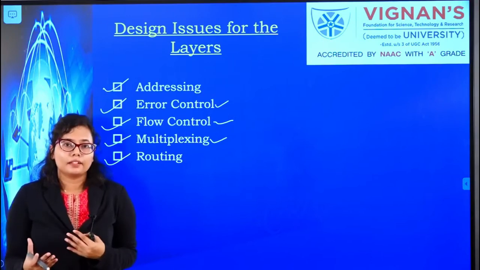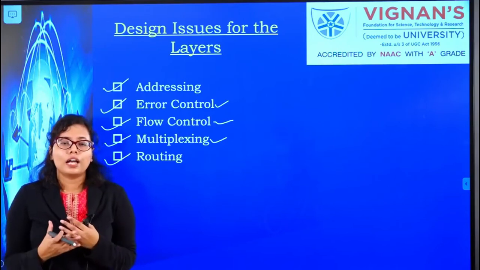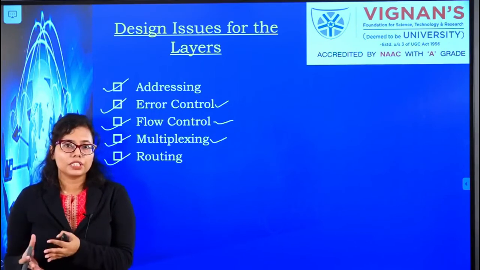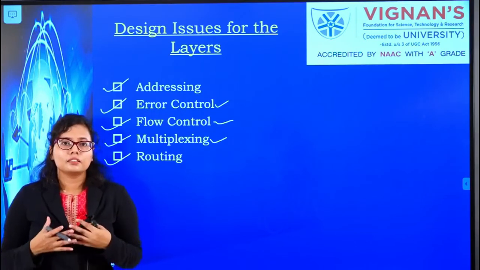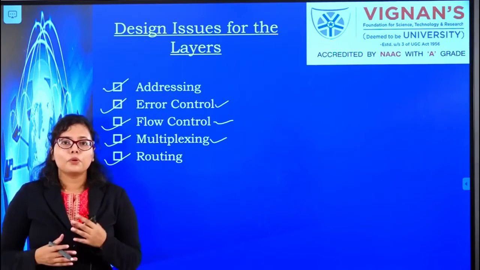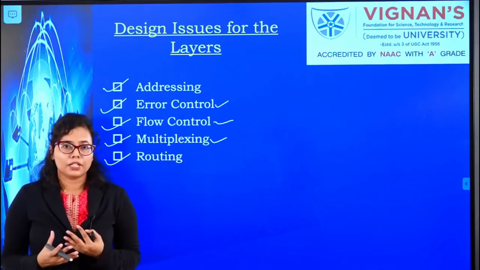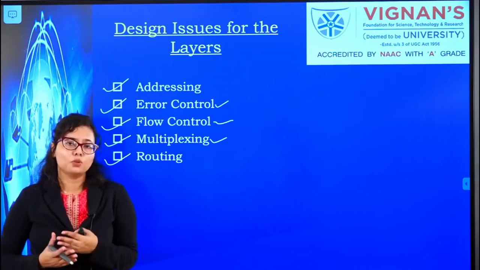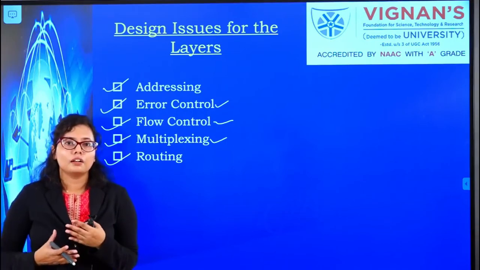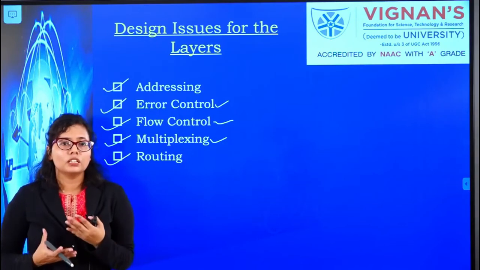But I have to reach Hyderabad, which means I want to take the shortest path, meaning the shortest time path. So I will go by flight because it will give me the shortest amount of time in which I can reach Hyderabad. So here, what is the thing that I have taken into consideration? The time, okay, the shortest time. But suppose I have enough time and I just want a way to go comfortably. So instead of going by flight, I can go by some other means, okay. If I am thinking about money, I can go by some other path. So that is called choosing the best path depending upon the requirements.